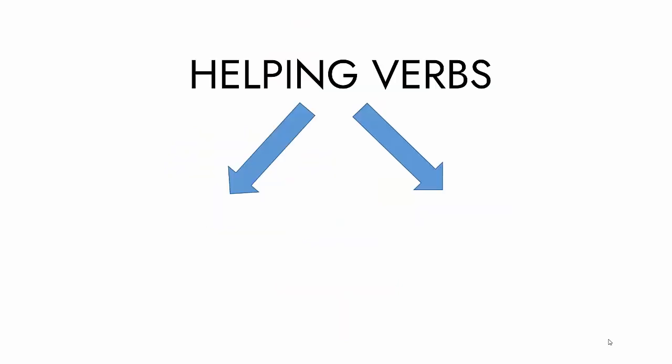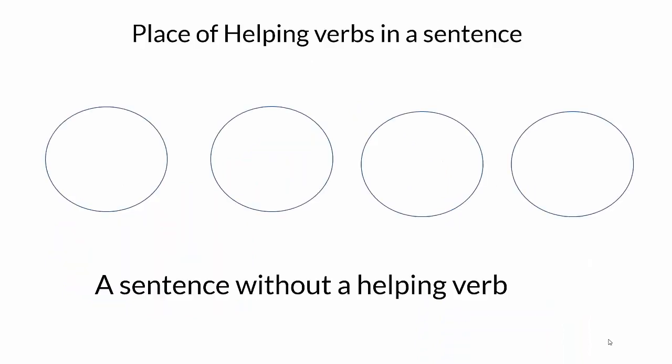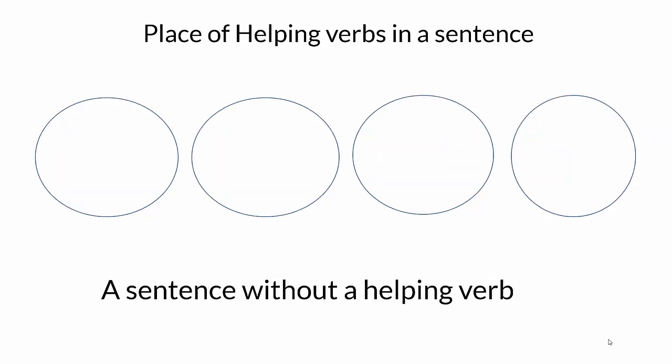The helping verbs are of two types, normal helping verbs and the auxiliaries. Here in this video, only normal helping verbs and the placing of helping verbs in a sentence. We need to understand the basic structure before understanding the place of helping verbs in a sentence. And this is the basic sentence structure, which has a subject, verb, object and the time expression. This is a sentence without a helping verb.